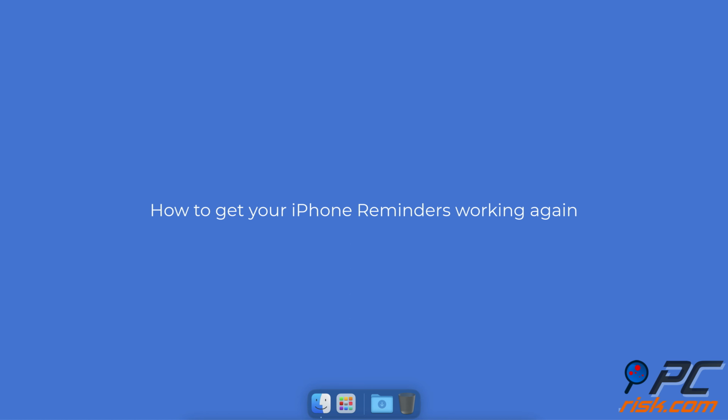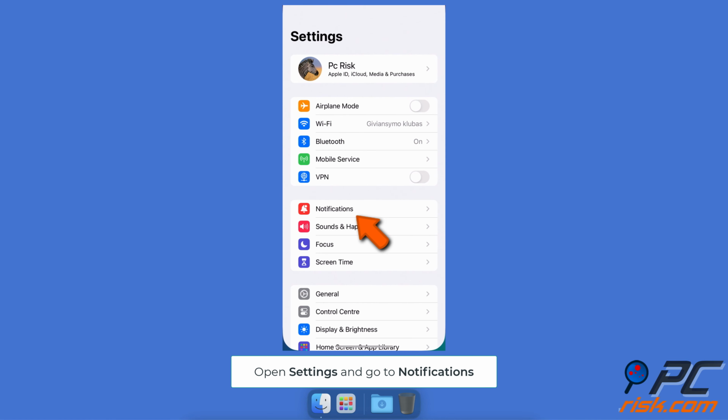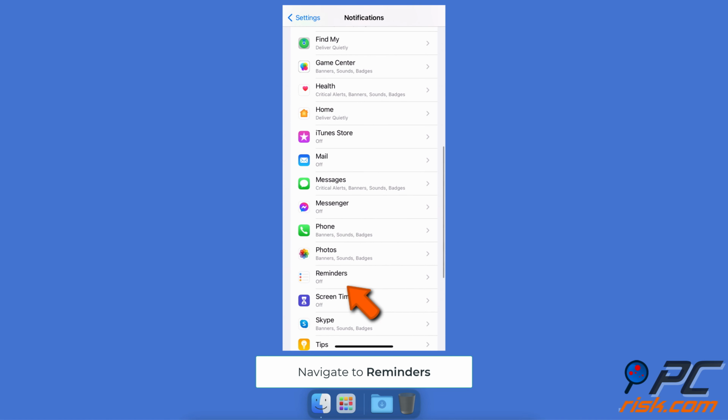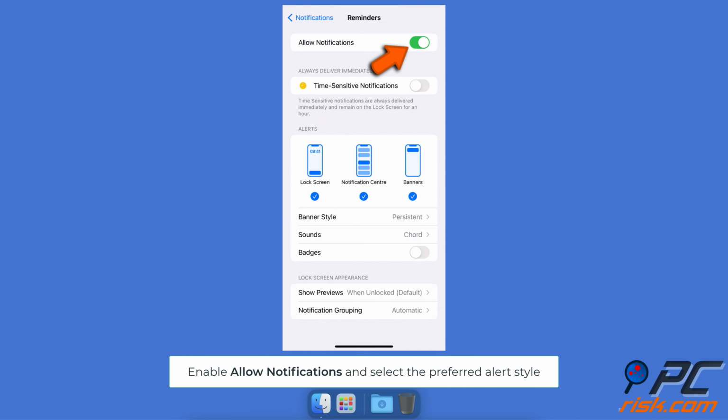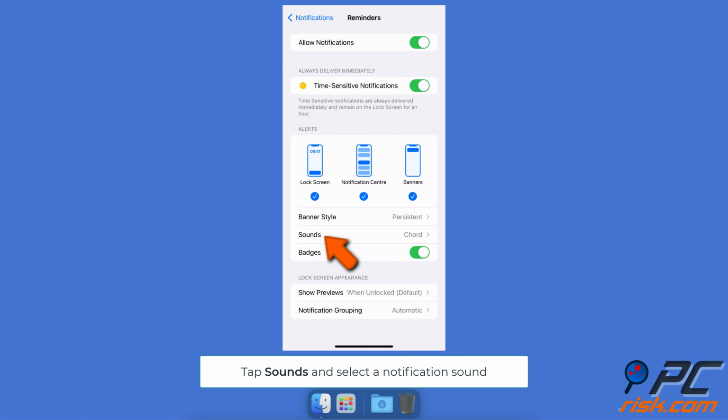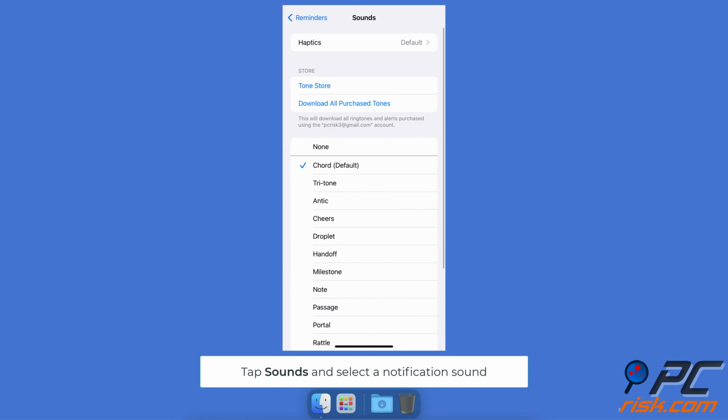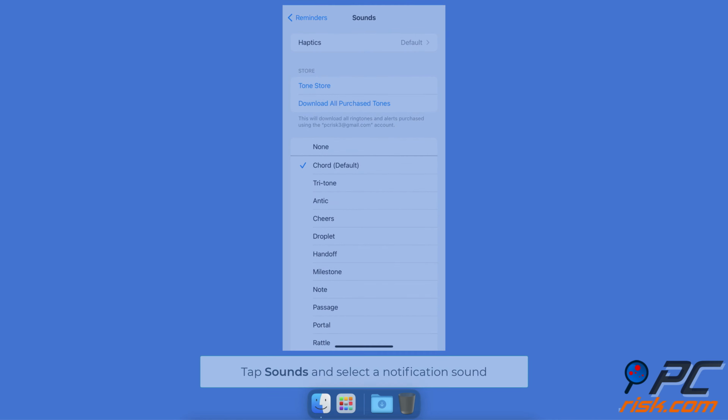How to get your iPhone reminders working again. Check Reminders settings. Go to Settings and tap Notifications. Navigate to Reminders. Make sure Allow Notifications is turned on and select the preferred alert style. Turn on Time-Sensitive Notifications and Badges. Then, tap Sounds and select a notification sound.